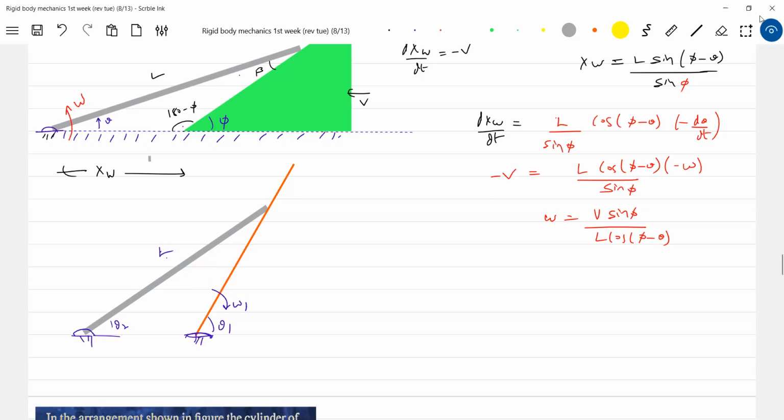Okay, find the angular velocity of the other rod. Both are hinged here.